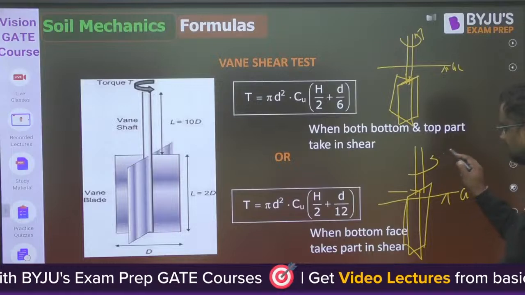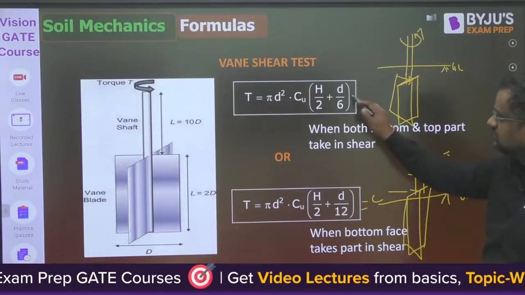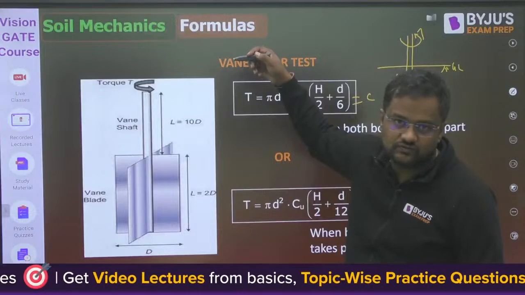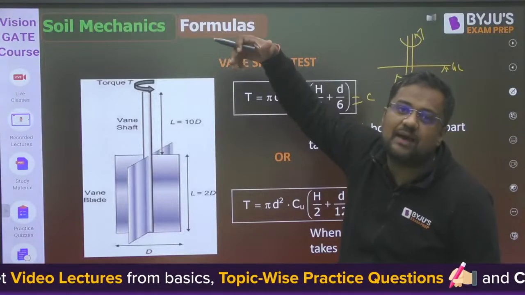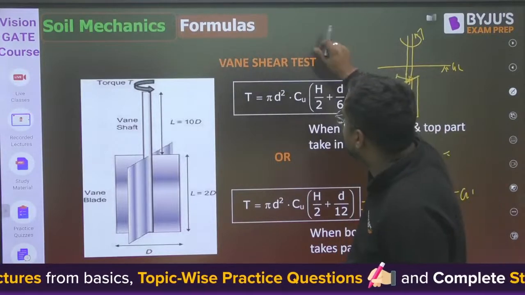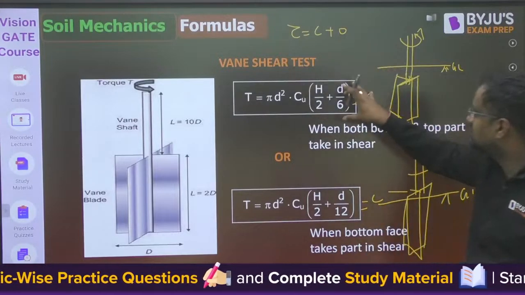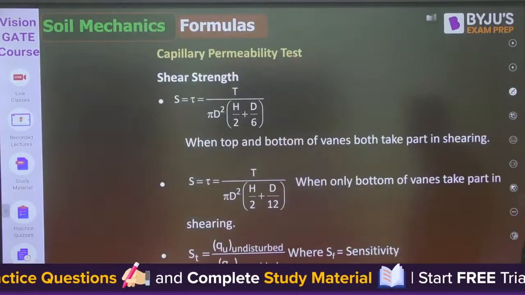Then the torque formula will be something else, and this torque is equal to C, because this is used for clay. Clay is very sensitive, especially soft clay. If we take it to the lab, properties change, so we have to test in the field itself. For clay, C plus sigma tan phi, phi is 0, so whatever the torque gives, that is C.